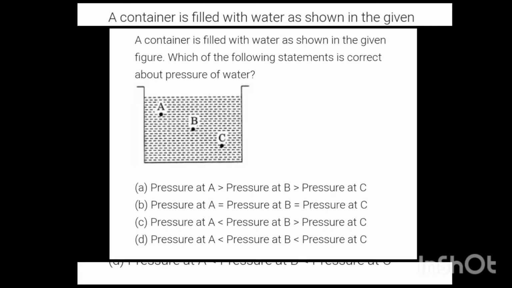Then the second option is that at each and every point the pressure is equal. Then C, pressure at A is less than pressure at B and greater than pressure at C. And D, pressure at A is less than pressure at B, which is less than pressure at C. To answer this question, you have 10 seconds. Your time starts now.